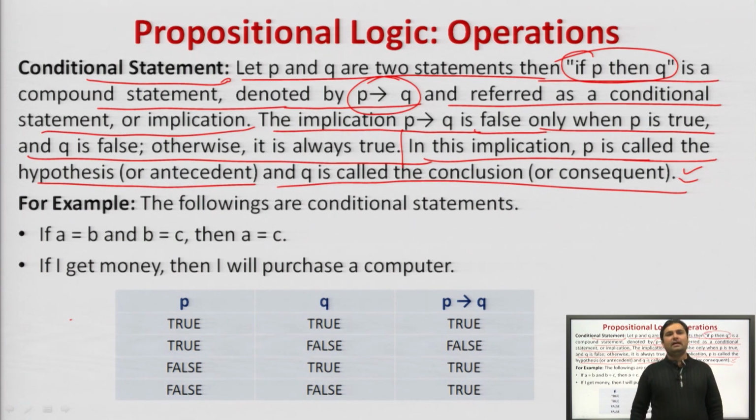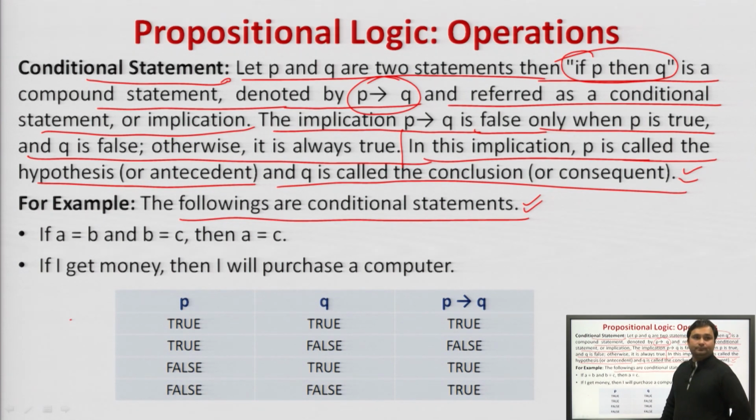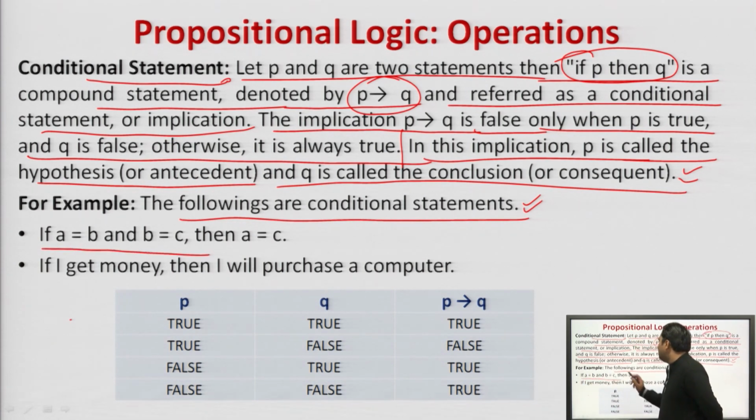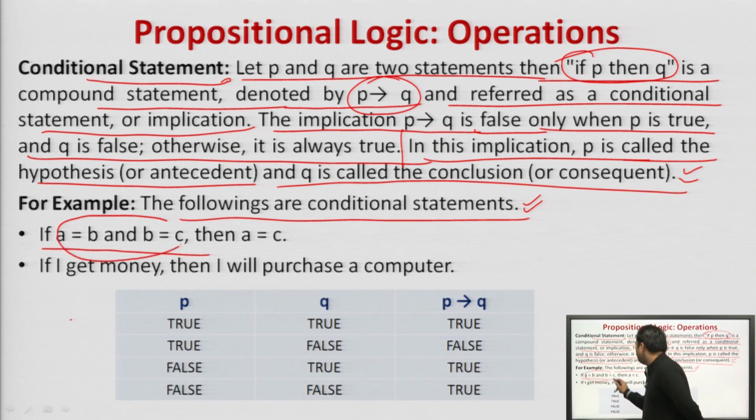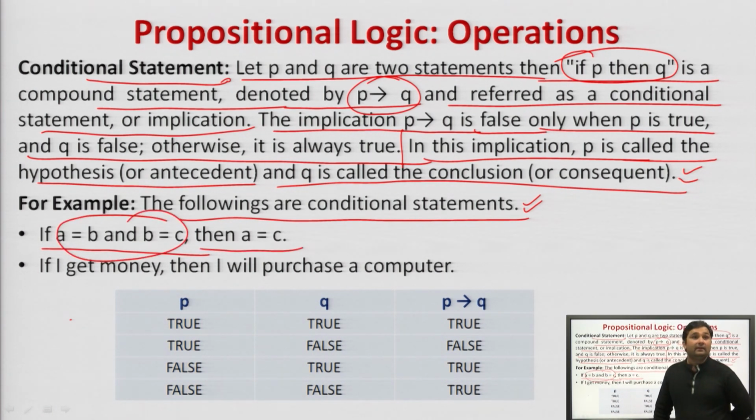Now, let us see this with an example. The following are conditional statements. If A equal to B and B equal to C, then A equal to C. Remember, A equal to B and B equal to C is the hypothesis. It returns a conclusive statement, A equal to C. Hence, we conclude that this is a hypothesis or antecedent statement, and this is a conclusive or consequent statement.